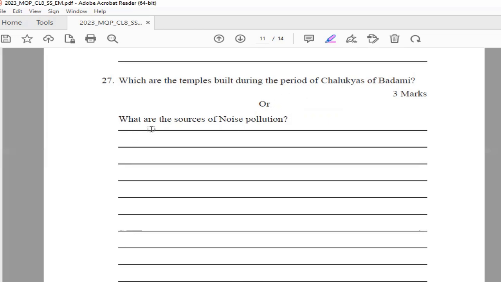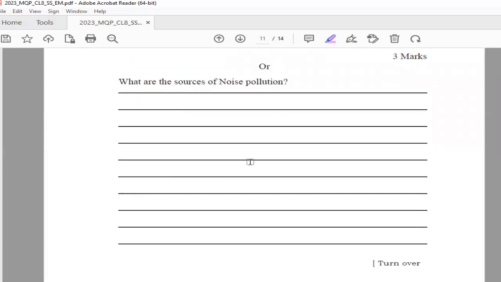Okay. Then the next question here under this 27th question is what are the sources of noise pollution? Again, this is an easy answer. Natural, you have natural source that is thunder, cyclones, heavy rainfall, hailstorms, or waterfalls. Then you have man-made sources that is industrial noise, automobiles, aircrafts, domestic noise, mining, etc. Okay, so these you can write here for the sources of noise pollution. One is natural and one is man-made.